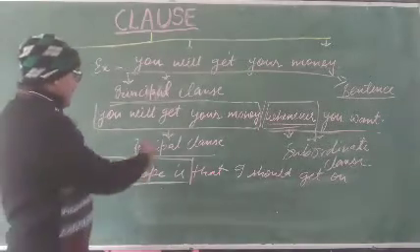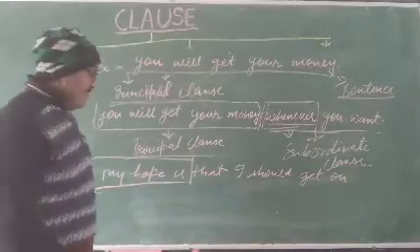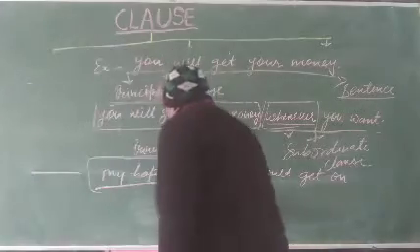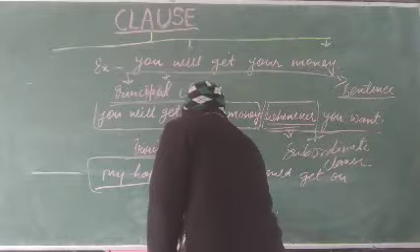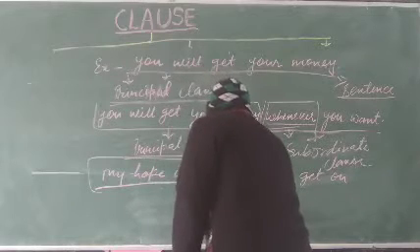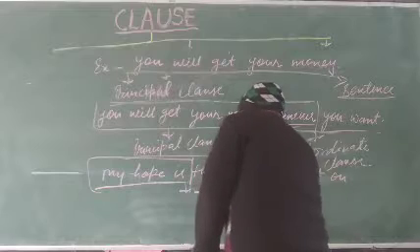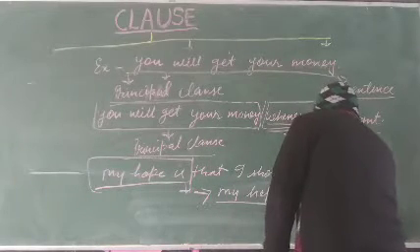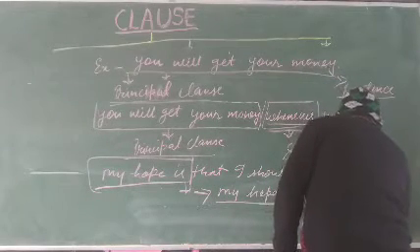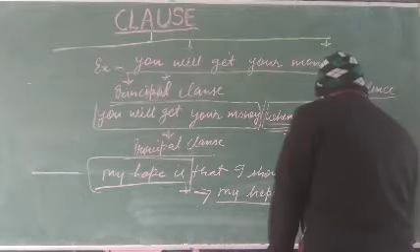And the next one with the conjunction: my hope is. It cannot complete its meaning; it is incomplete.